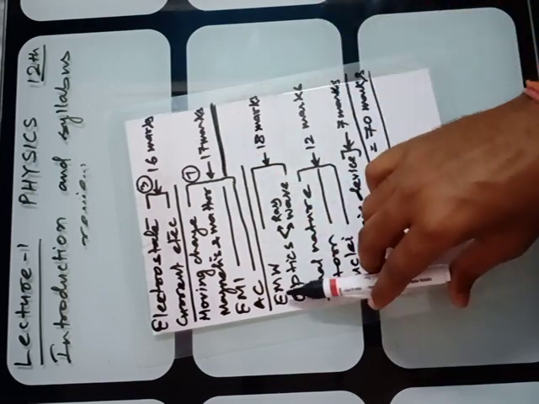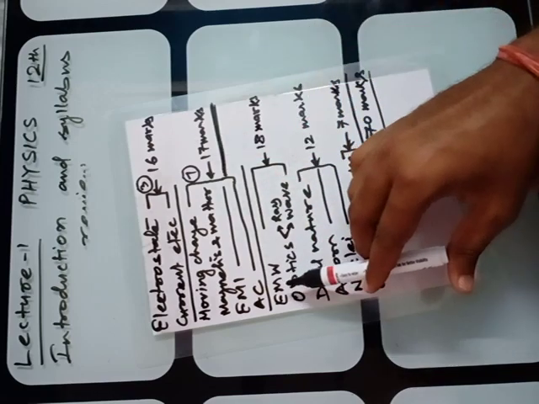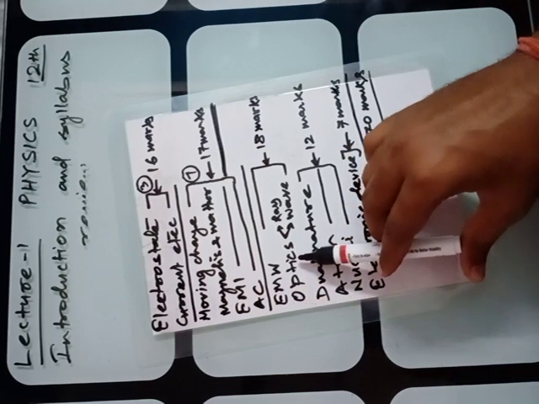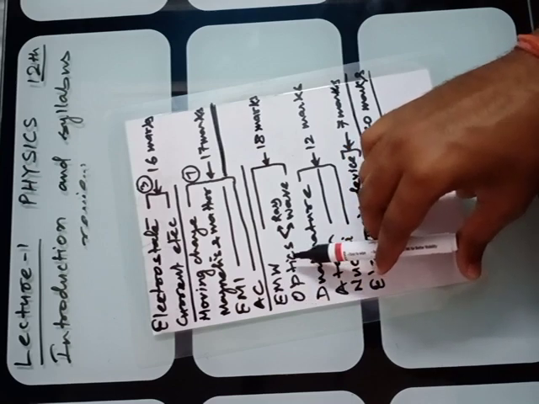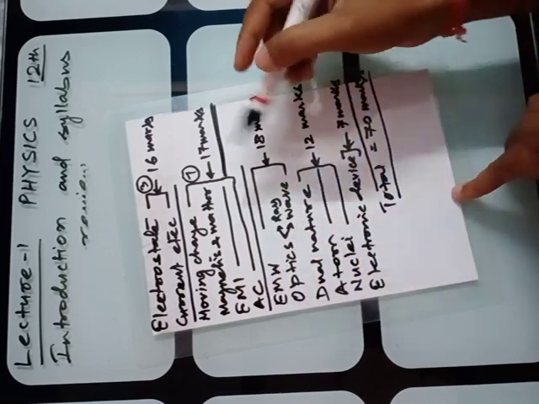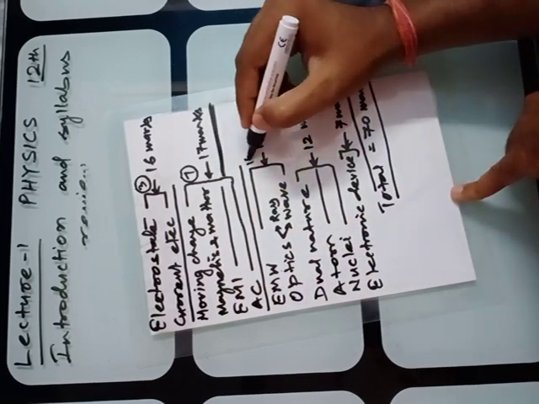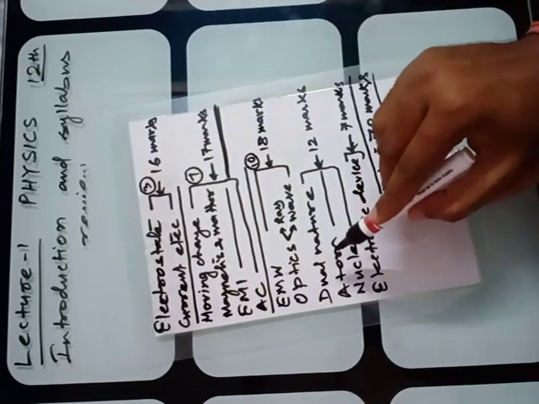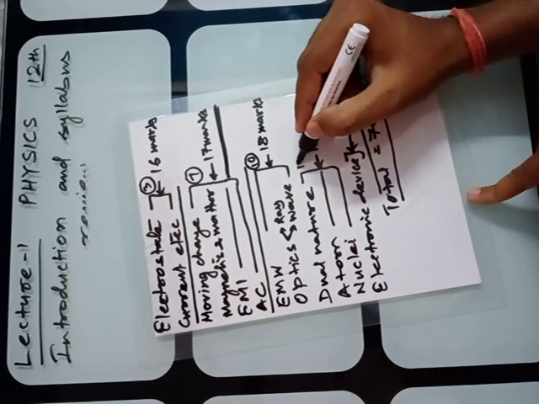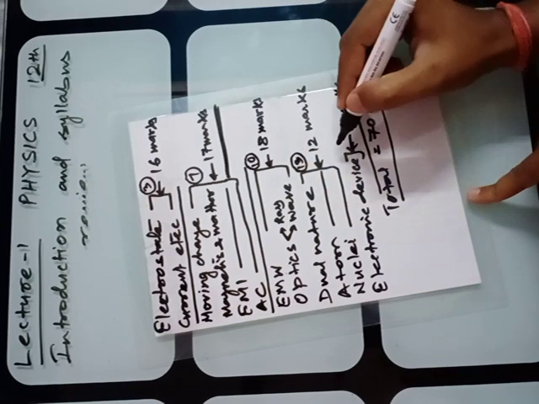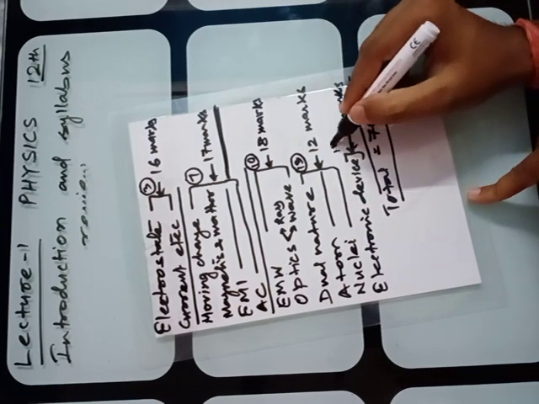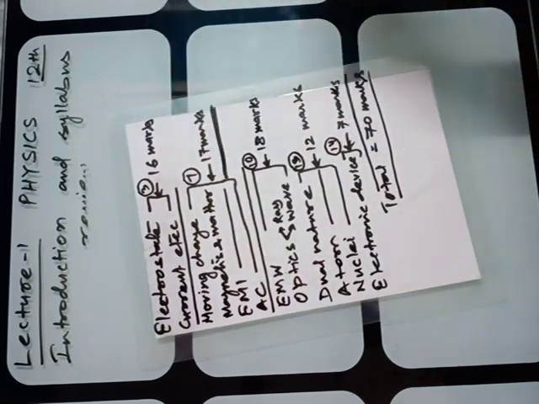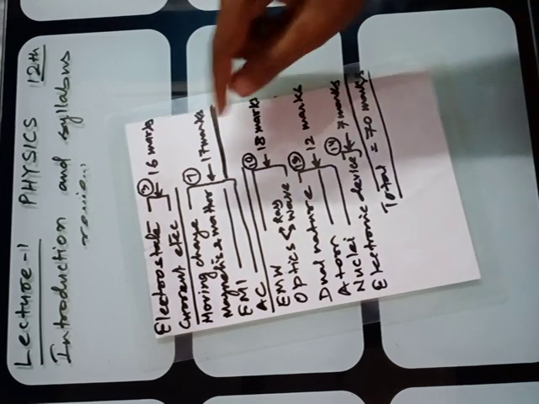Here electromagnetic waves is chapter number 8 in volume 1. Now this optics is from volume 2, chapters 8, 9 and 10. So till chapter 10 you have finished. Here chapters 11, 12, 13, and this is one section of 7 marks. Chapter number 14, electronic devices. So this is all about the marks bifurcation.